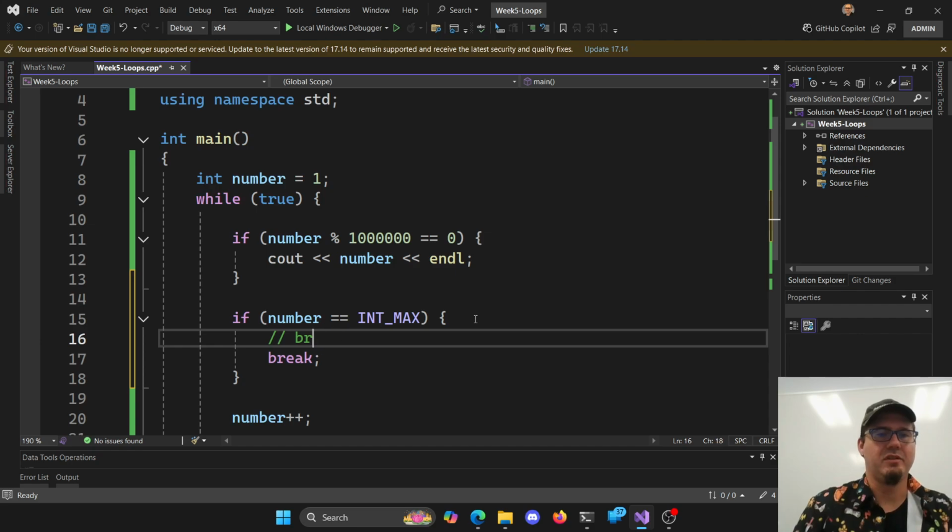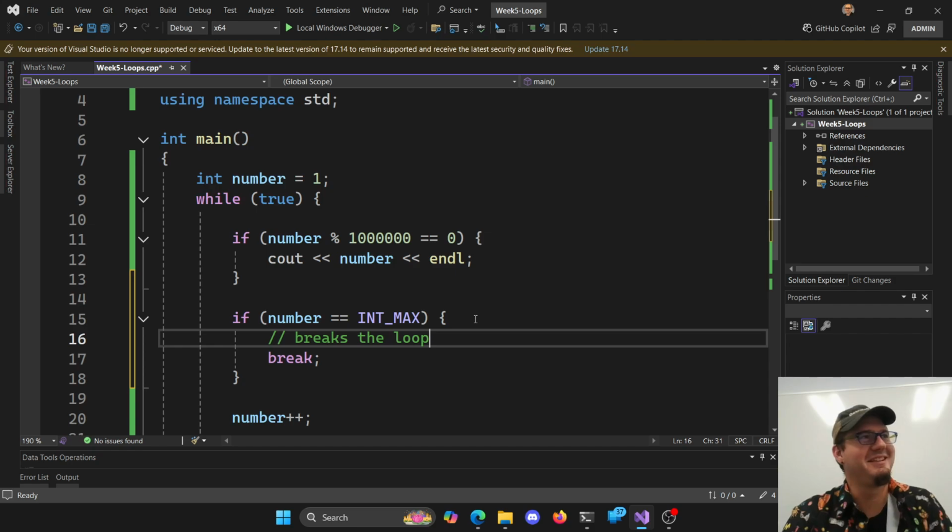Breaks the loop. Oh my goodness. Breaks. Don't judge my spelling. English is hard, right? We've got words that sound the same with different meanings, and I'm dumb.